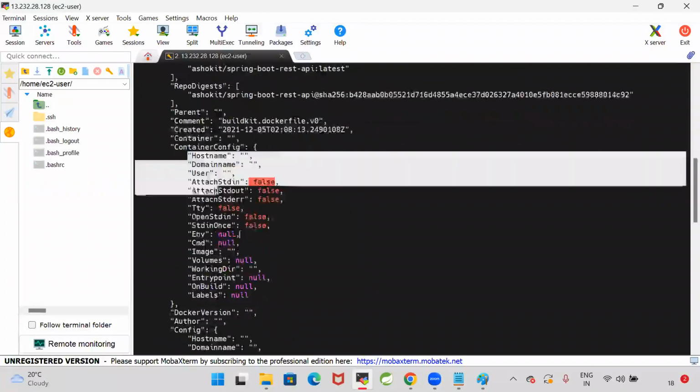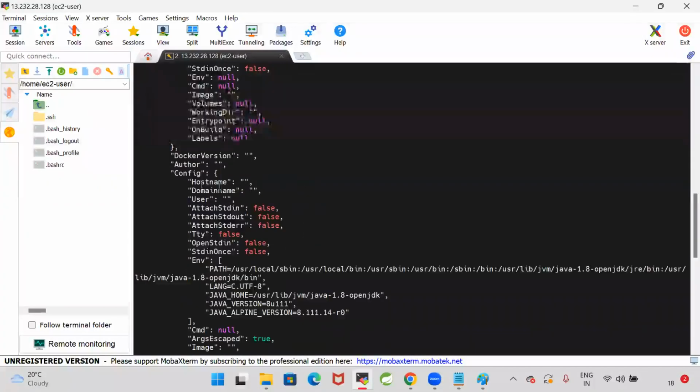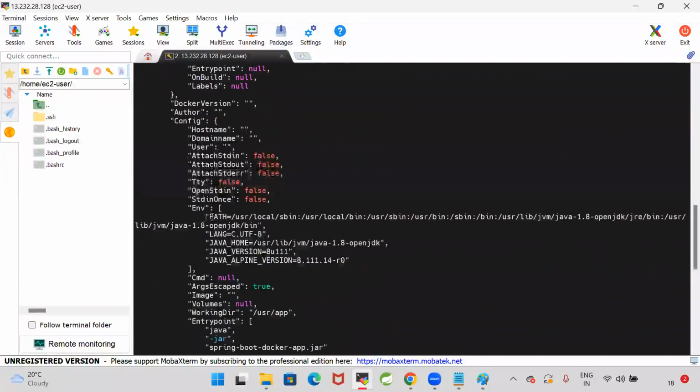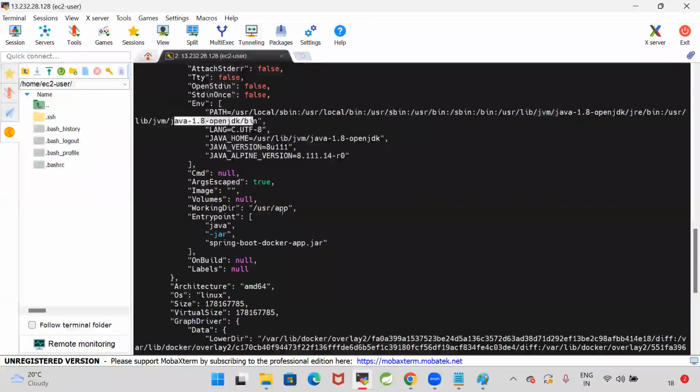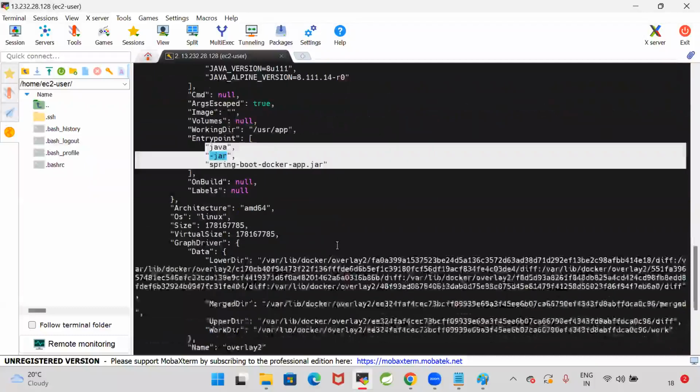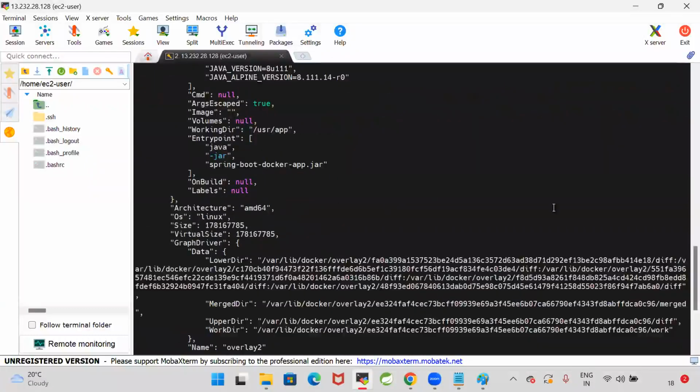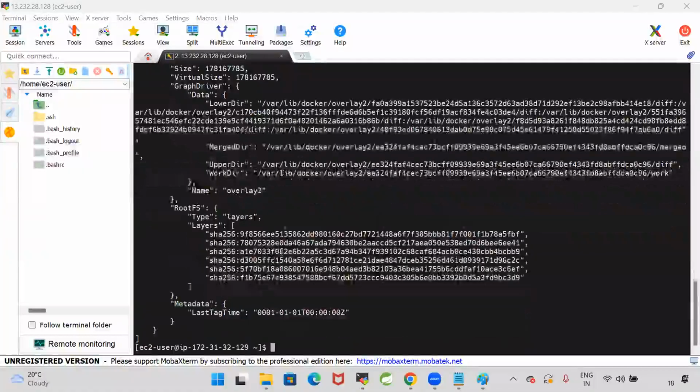container configuration, nothing is available, configuration, Docker version, and environment, which environment is required. Java 1.8 is required to run this application. So here, this application has a jar file. We need to run that jar file. This is the command that is required to run the jar file. It is using an AMD 64 Linux based operating system, and these are the root file systems which are available.